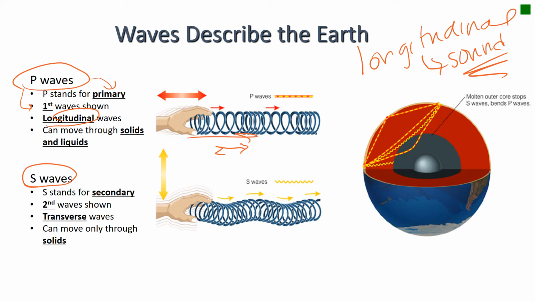So P waves, they're longitudinal. They can actually go through solids and liquids. If you look at this diagram over to your right, what I want you to note is that P waves, they are these guys. P waves can go through solids and liquids, right? They're just bent when they go through a liquid.